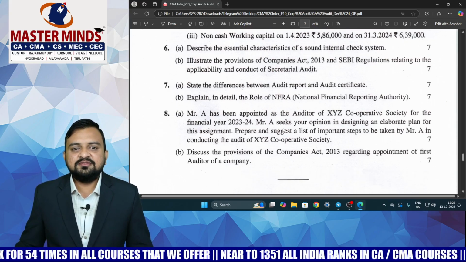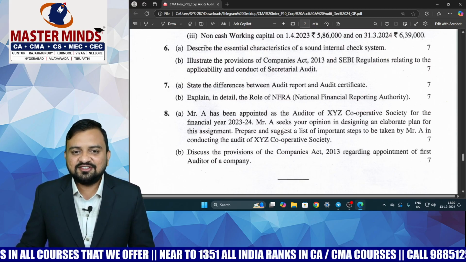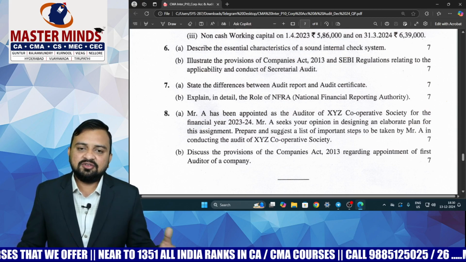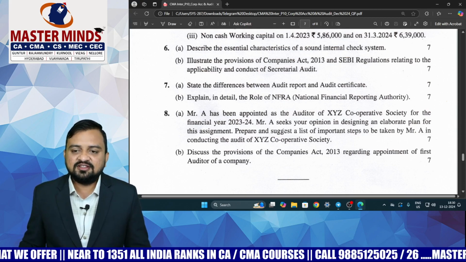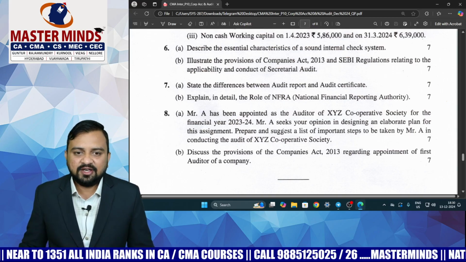Then state the difference between, I have been waiting for this question for so long, sir. Definitely finally they have asked this question. State the difference between audit report and audit certificate. Through a report we express an opinion, a certificate is nothing but giving an absolute assurance. So there are certain difference points which you have to write.